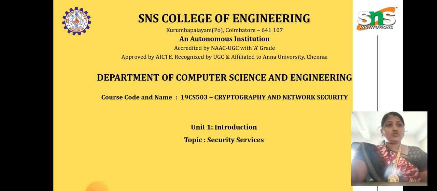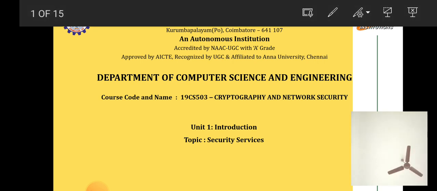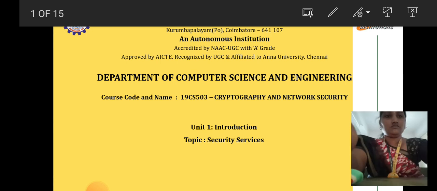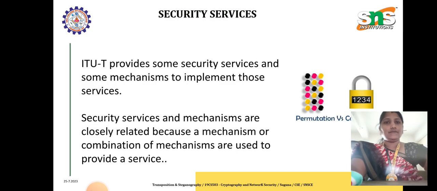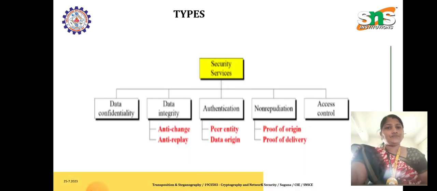So generally there are five types of services provided by cryptography. They provide security services in order to protect our information. The security services and the mechanisms are closely related, and we have to combine both security services and mechanisms in order to provide security. The five types of services are data confidentiality, data integrity, authentication, non-repudiation, and access control. So these are the five security services.